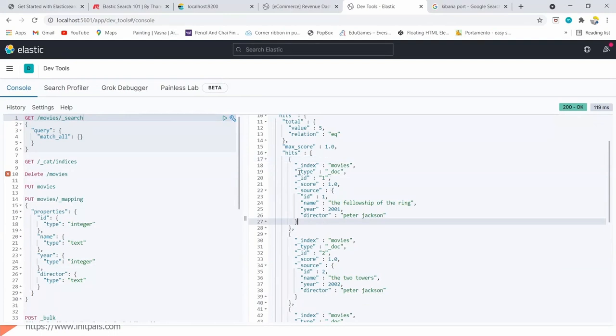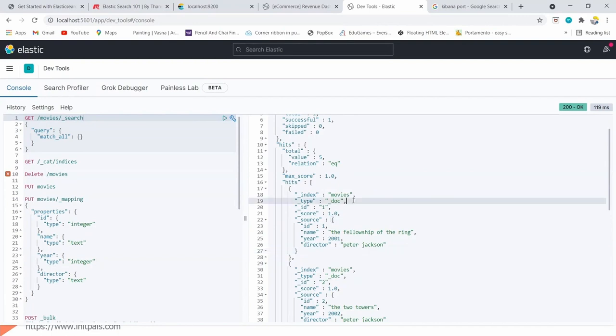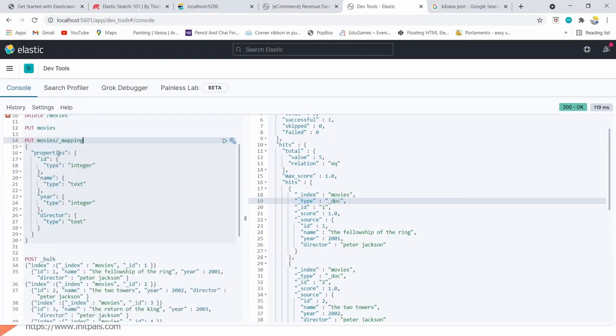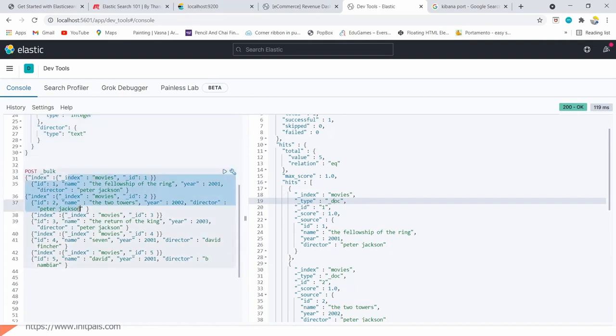You can notice one thing here: I didn't specify anything for a type. I added an index, I provided a mapping, and then I added data, but I didn't specify the type.